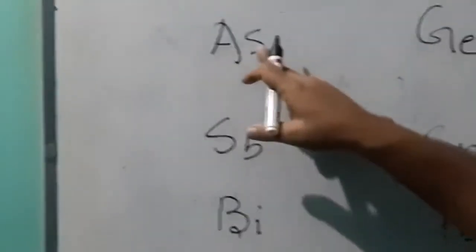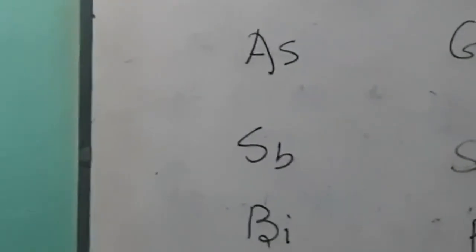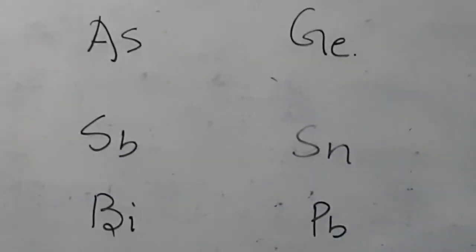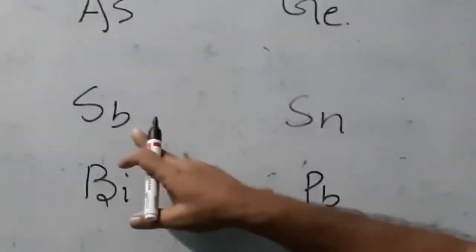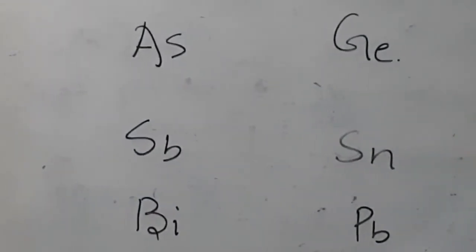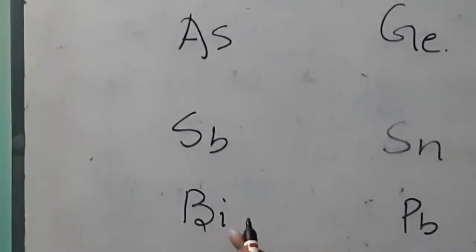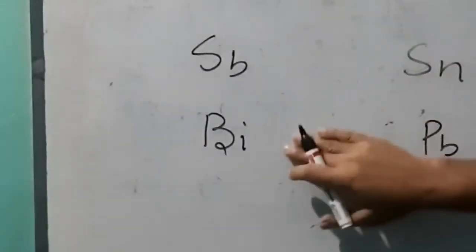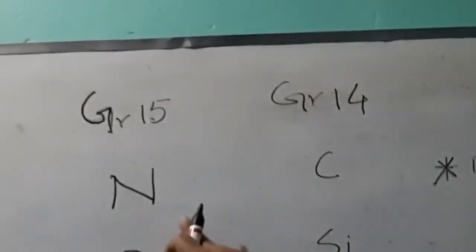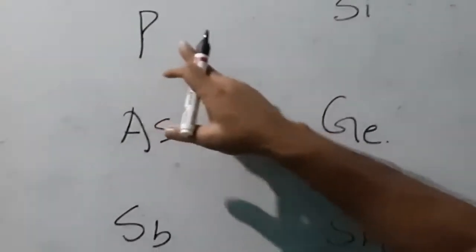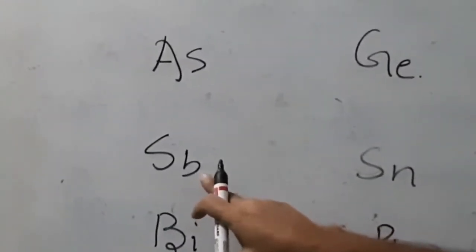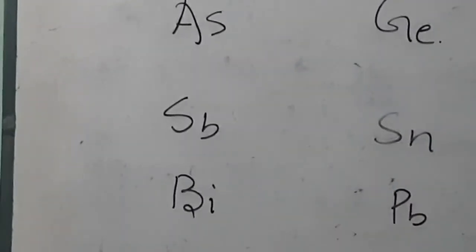arsenic and antimony are semi-metals. You can also call them metalloids. Arsenic and antimony are semi-metals or metalloids, whereas bismuth is a metal. So now you see how the variation along the group takes place. Nitrogen and phosphorus are non-metals, arsenic and antimony are metalloids or semi-metals, whereas bismuth is a metal.